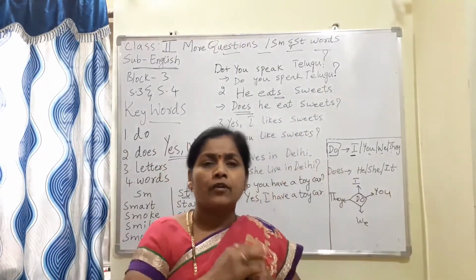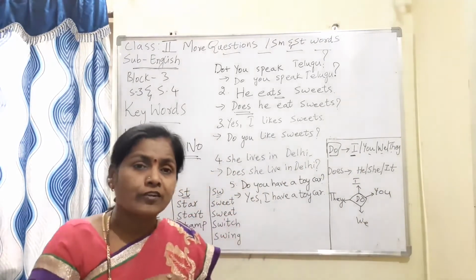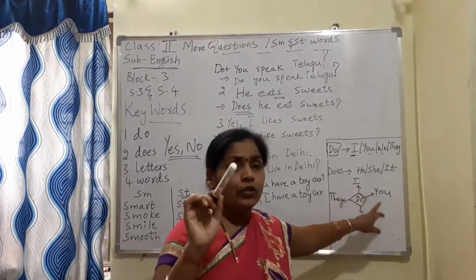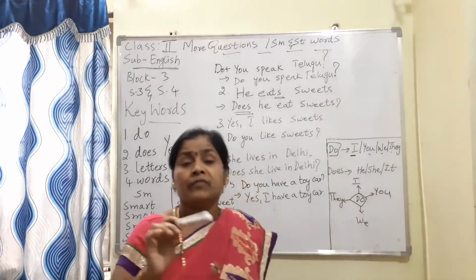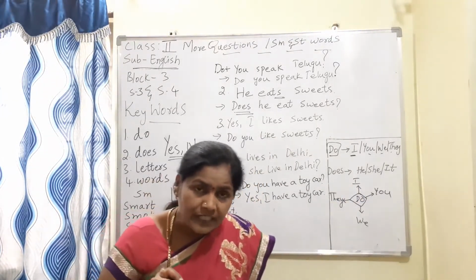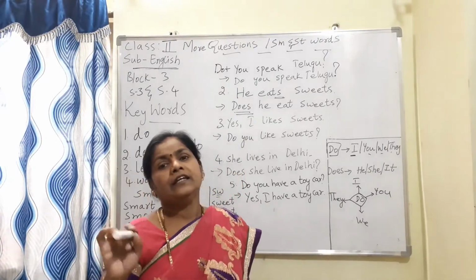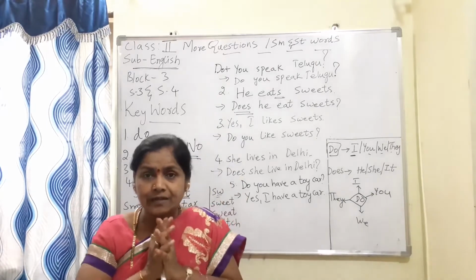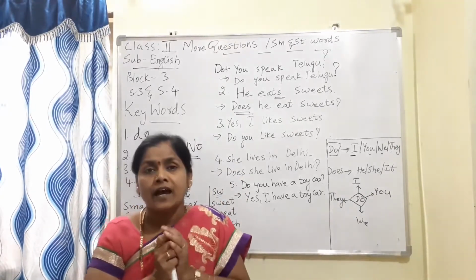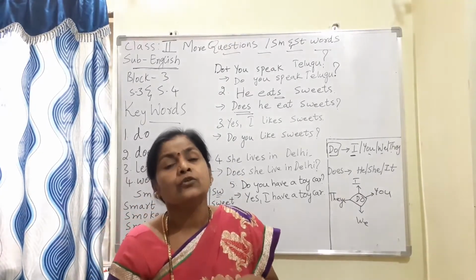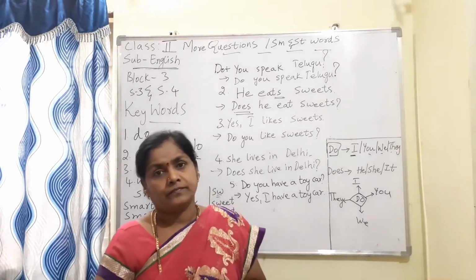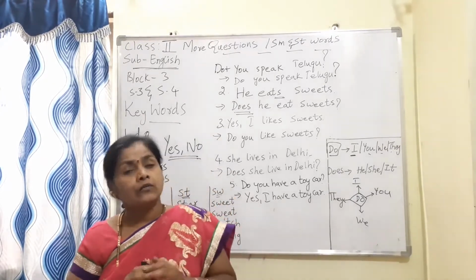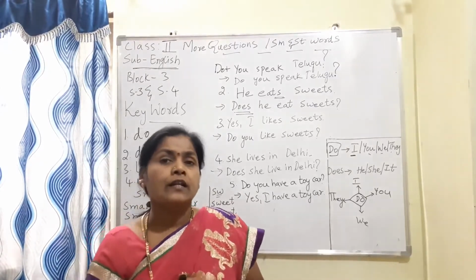There are n number of examples, but what you have to remember is do always goes with I, you, we and they, whereas does always goes with he, she or it. And if does comes in the question, in the answer the verb we should change into S form. Understand all of you? This is about making the questions using do or does.